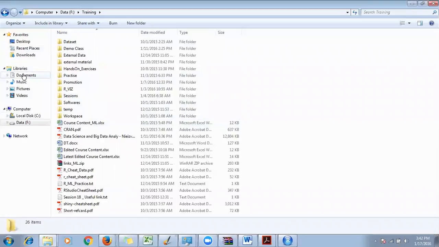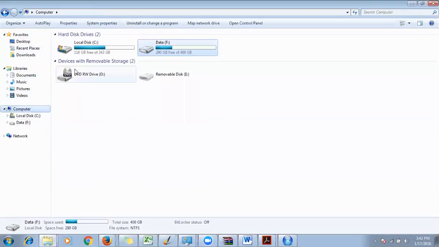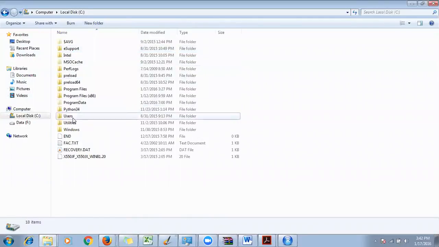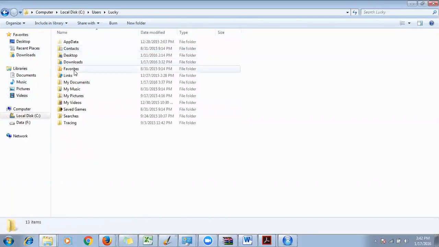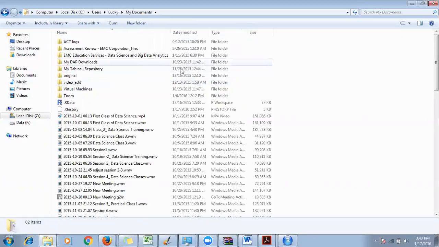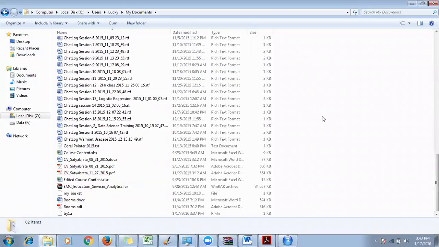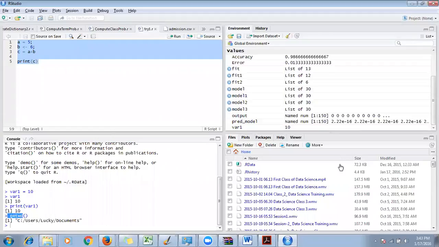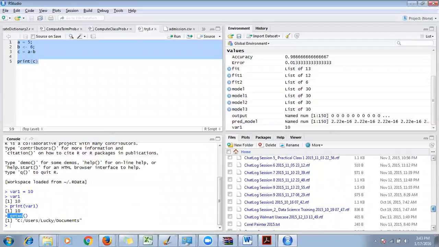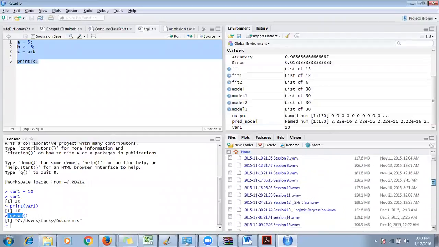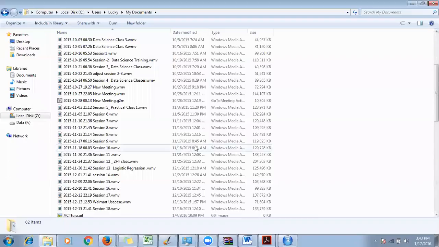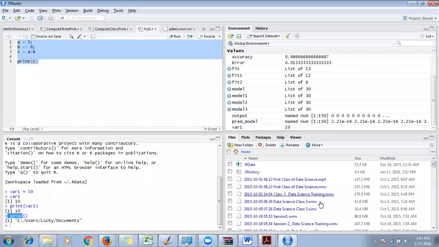So right now I am at the C drive, Users, Documents. I am at this particular directory. So here I have all these files. And this panel will tell me what files are listed in that particular directory. Everything that you can see in the Explorer window will be shown here. So it's just the Explorer window again.